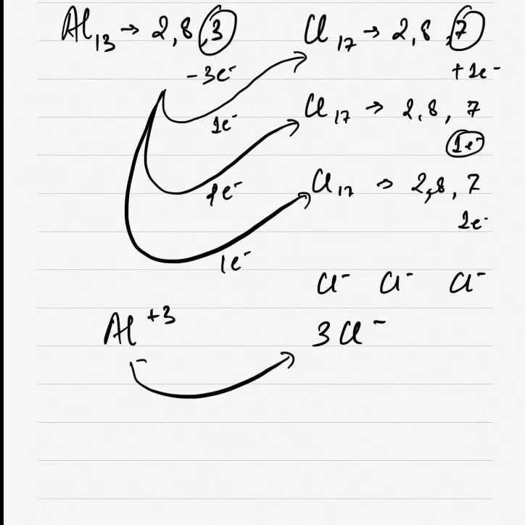So oppositely charged particles will attract each other and finally we'll get AlCl3, which you can call an ionic compound because this bond is formed due to an ionic bond.